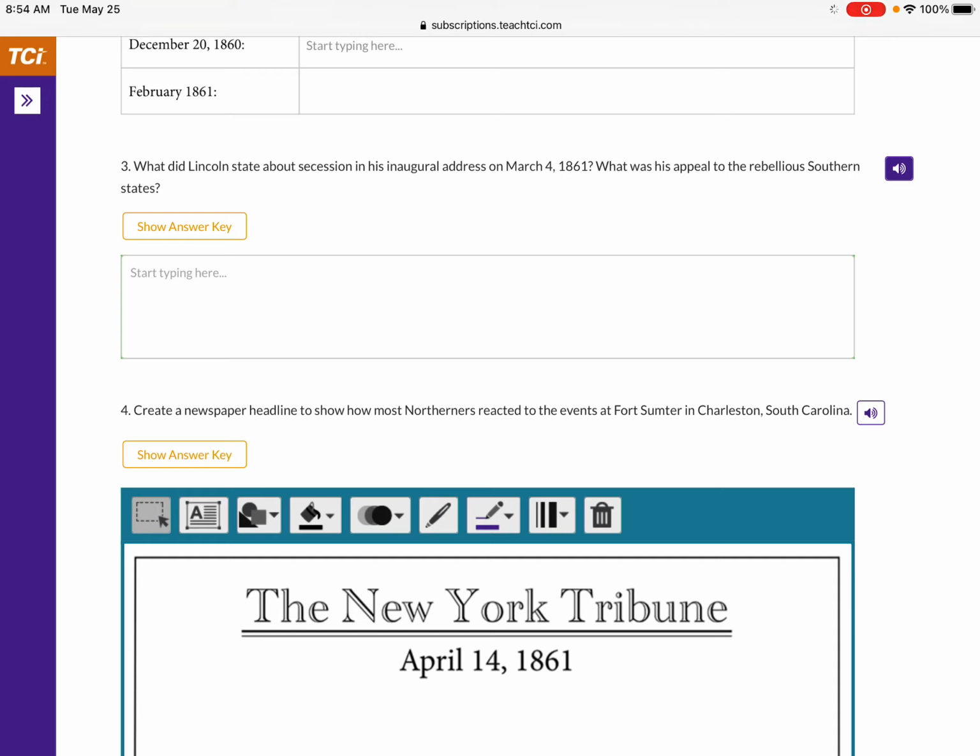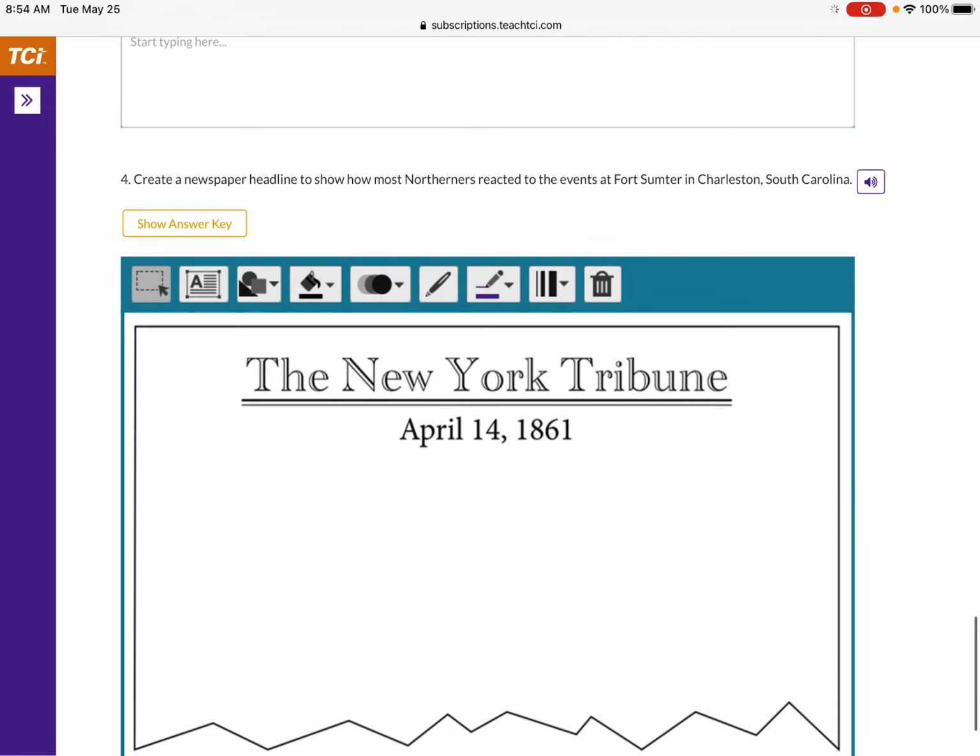I had just said it up there. On March 4th, 1861, what was his appeal to the rebellious southern states? What did he say? Hey guys, this is not in my hands, it's in your hands. So grab his quote from above.